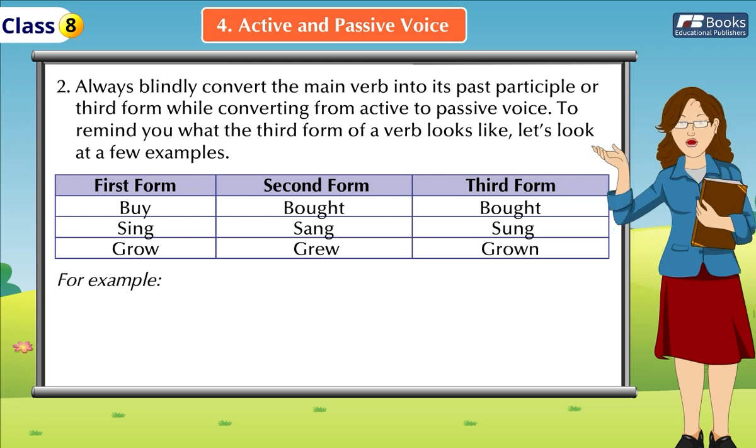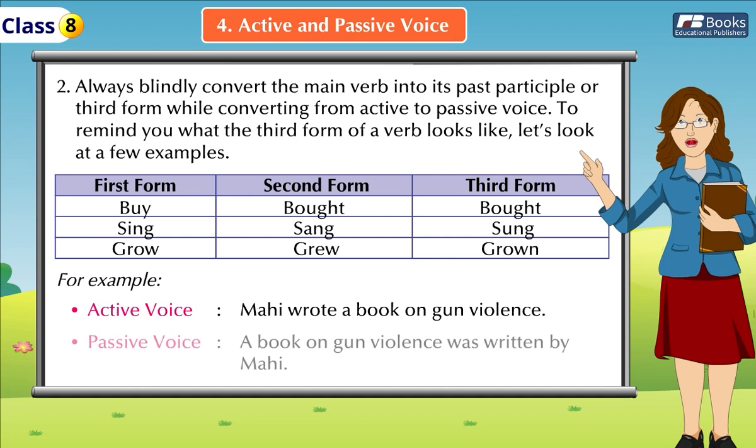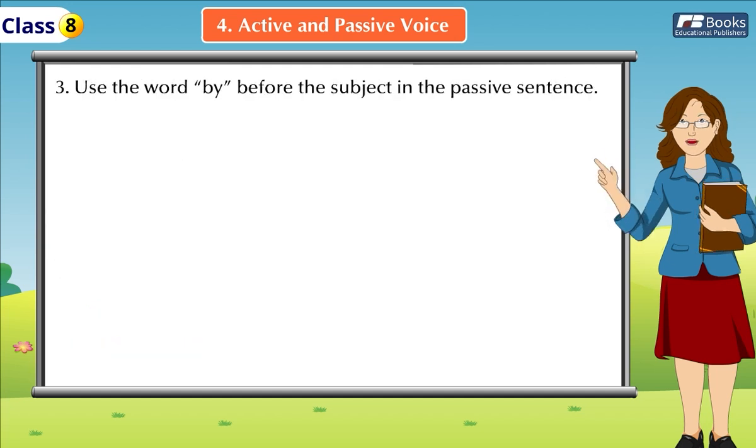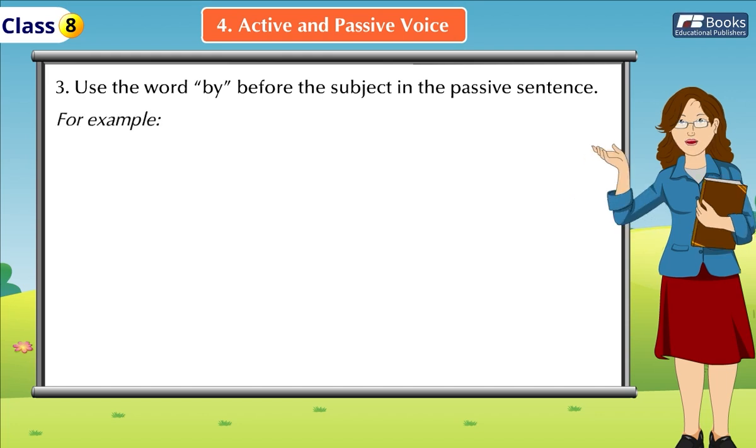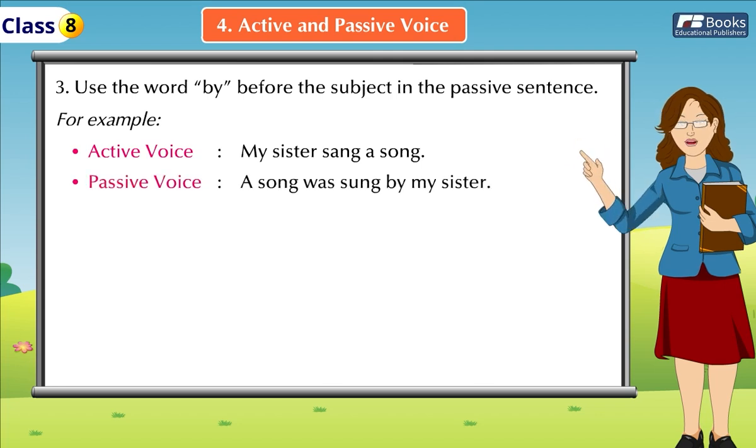For example, active voice. Mahi wrote a book on gun violence. Passive voice. A book on gun violence was written by Mahi. Rule 3. Use the word by before the subject in the passive sentence. For example, active voice. My sister sang a song. Passive voice. A song was sung by my sister.